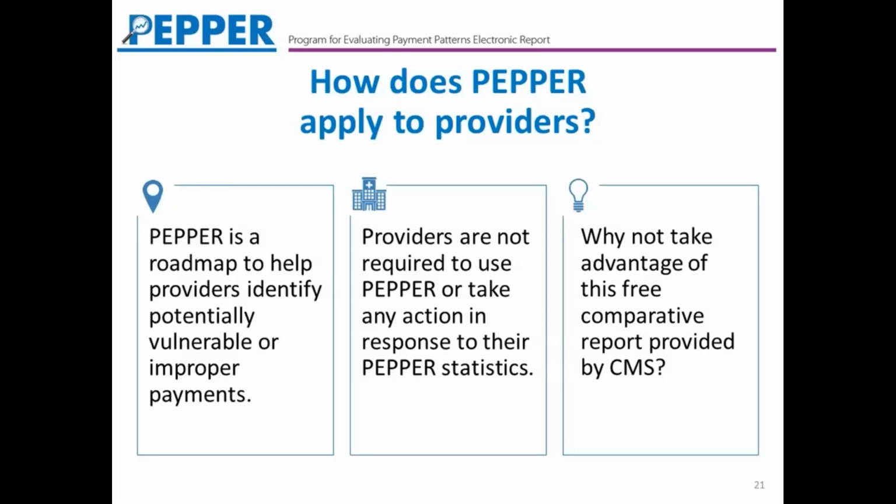So it is helpful to know that your statistics look different from other providers and to know that just because they look different doesn't mean you're doing anything wrong. And that way, when you're looking at your PEPR data, if something doesn't look quite right in your mind, you have that opportunity to dig a little bit and see if there's something going on that might need your attention.